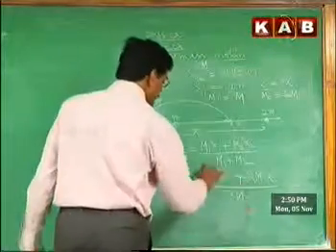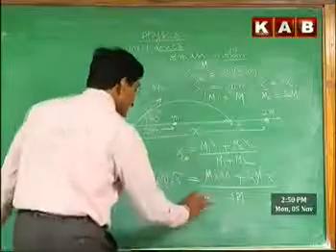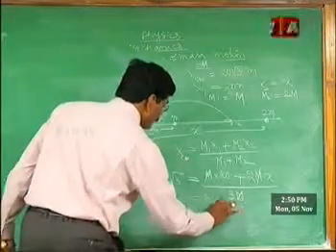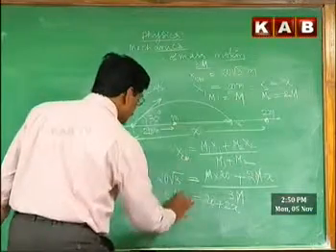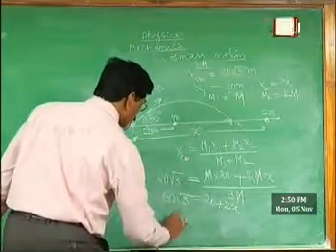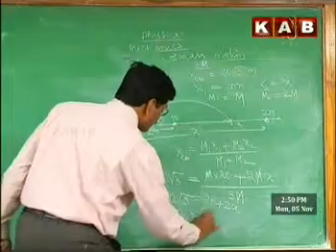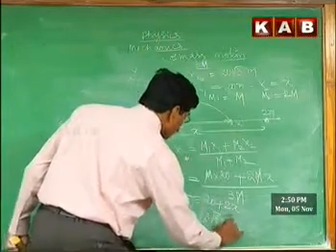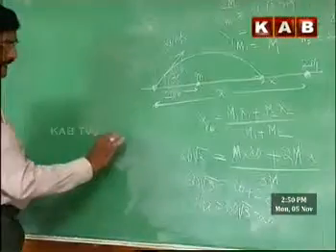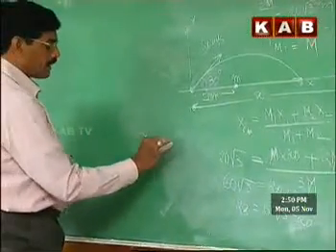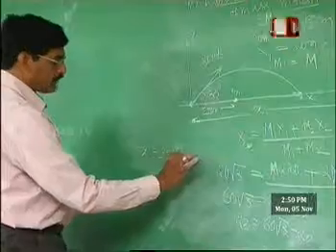From this, m gets cancelled. We have 20 plus 2x is equal to 60 root 3. So 2x is equal to 60 root 3 minus 20. Therefore, x is equal to 30 root 3 meters.